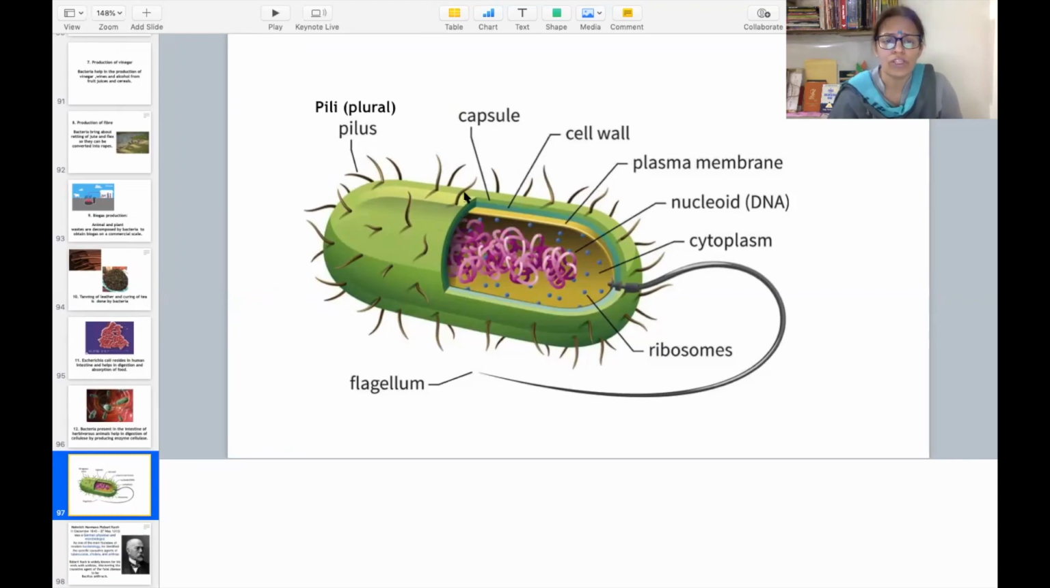Like a rod-shaped bacteria is there, and if we cut it from here, what we see inside, that it is surrounded by a capsule, then it is surrounded by a cell wall, then a plasma membrane is there. Inside, nucleoid is there, which is actually bacterial DNA, genetic material, and it is actually scattered inside the cytoplasm, and we can see small ribosomes also, and a long flagellum is there, and small pilus or pili are there. So this is a very simple structure of bacteria, as we know that bacteria is a prokaryotic cell. So this was all about a bacteria.